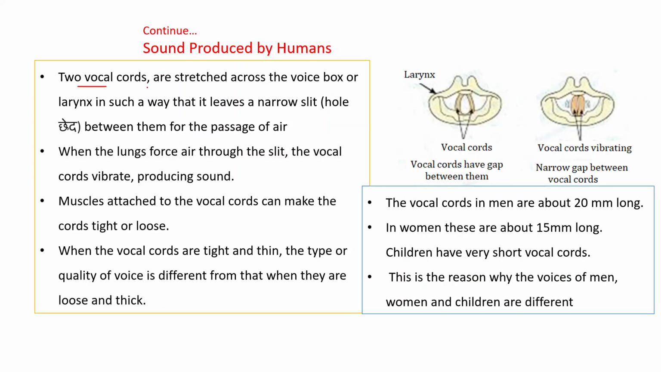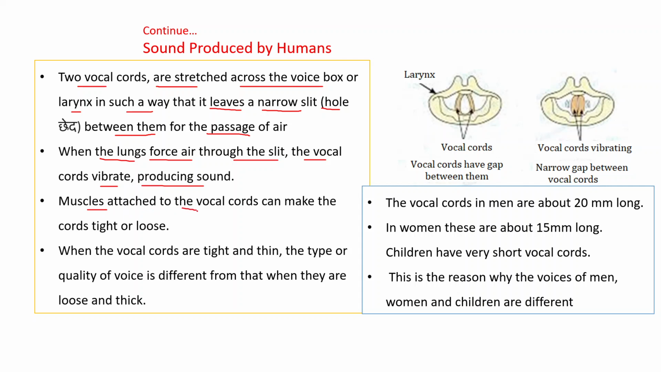Two vocal cords are stretched across the voice box or larynx in such a way that it leaves a narrow slit. Slit means a hole between them for the passage of air. When the lungs force air through the slit, the vocal cords vibrate, and this vibration produces sound.